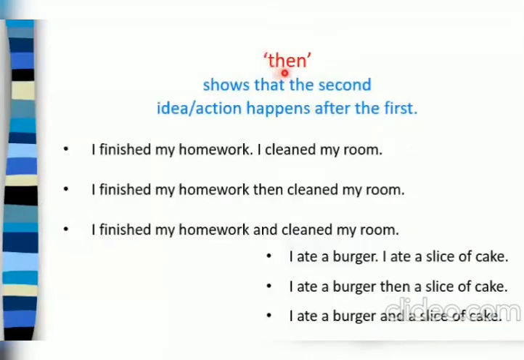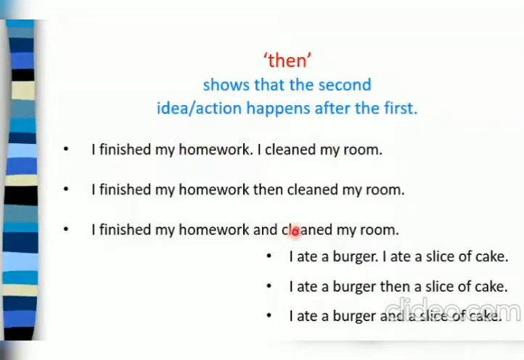Conjunction then shows that the second idea or action happens after the first one. I finished my homework. I cleaned my room. Now here in the sentence, two actions have taken place. The first one is he finished his homework and then cleaned his room. And it's not necessary to use this conjunction; we can use the other conjunction, and. As here there is a similarity that the same person has done these two works, finished his homework as well as cleaned his room. So when similarity is there, we can use the conjunction and also.